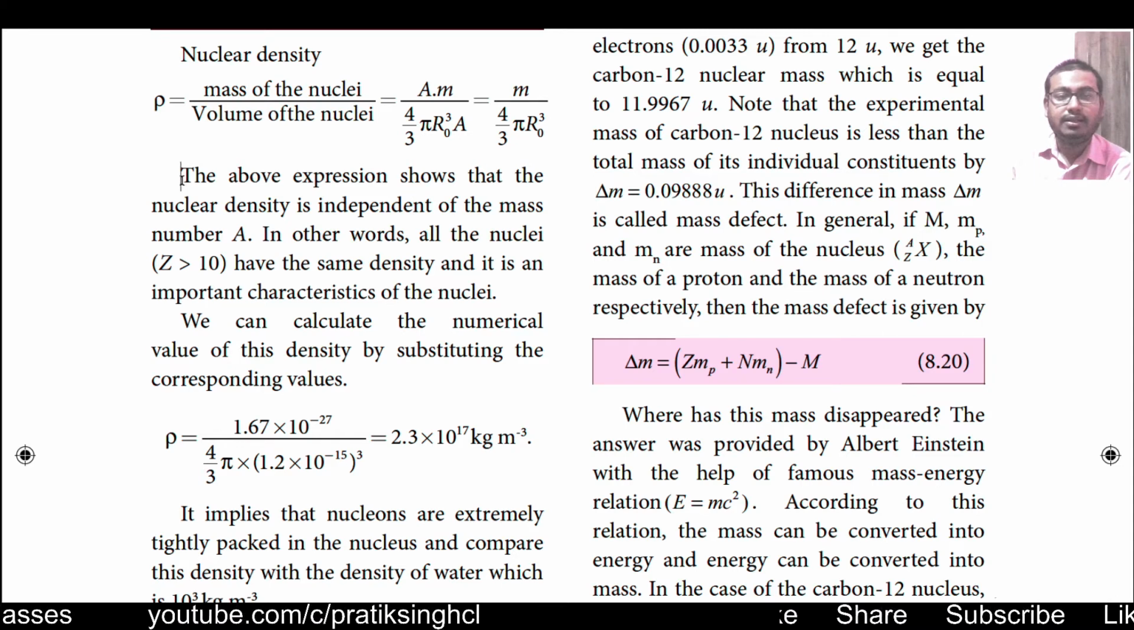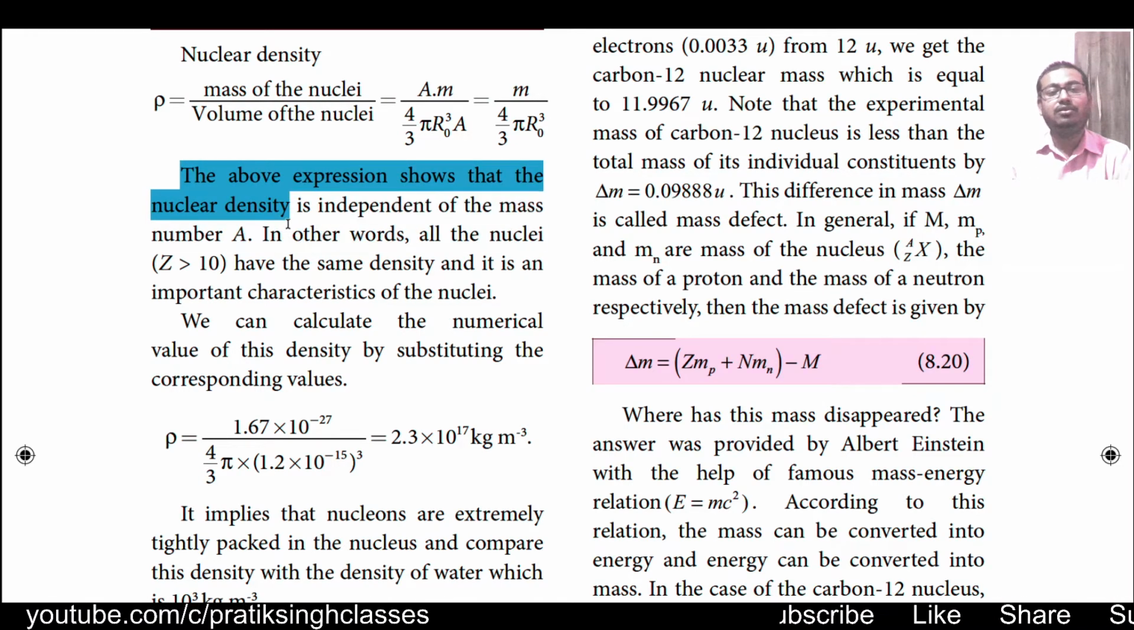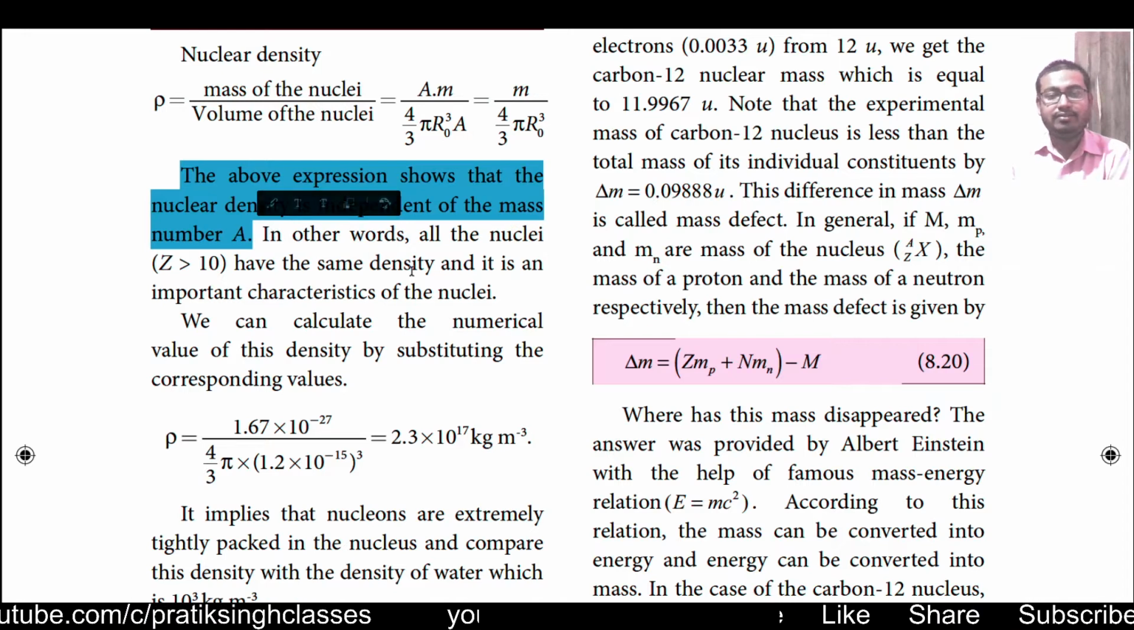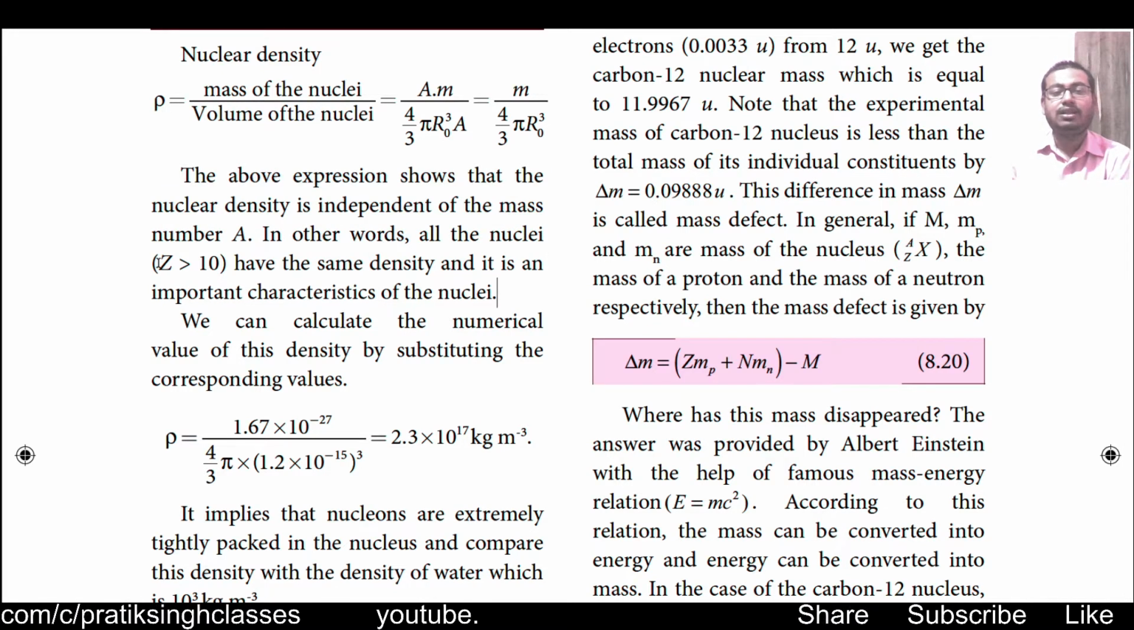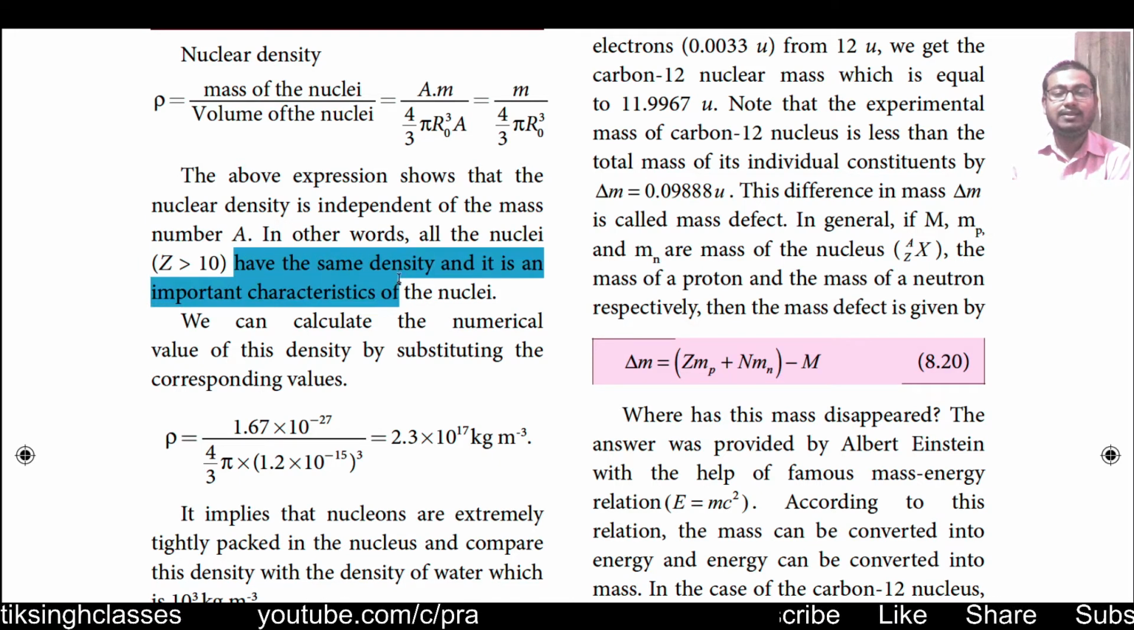The above expression shows that the nuclear density is independent of mass number A. In other words, all the nuclei whose atomic number is bigger than 10 have the same density, and it is an important characteristic of the nuclei.